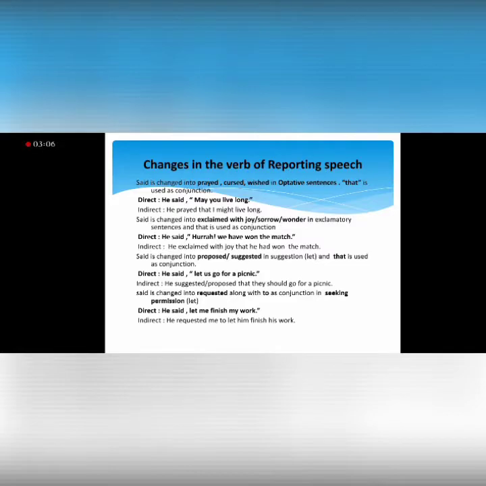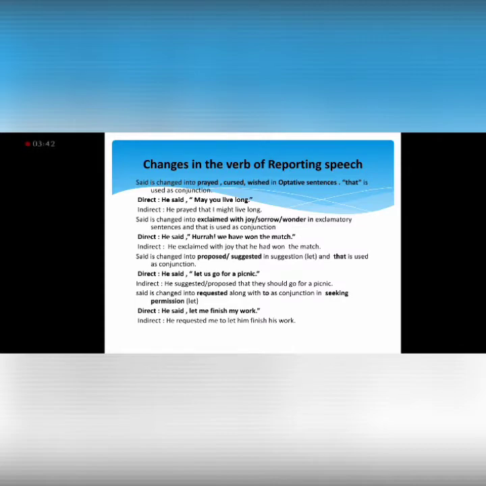Now some more changes, in the case of optative sentences. Optative sentences are those in which we have some wishes, we pray for someone, we curse someone. So words like may you live long are used. Said is changed into prayed, cursed, or wished according to the type of sentence, and that is used as a conjunction. For example, he said, may you live long. In indirect form, instead of said we will write prayed: he prayed that I might live long.